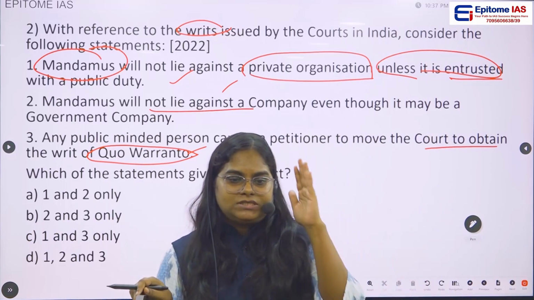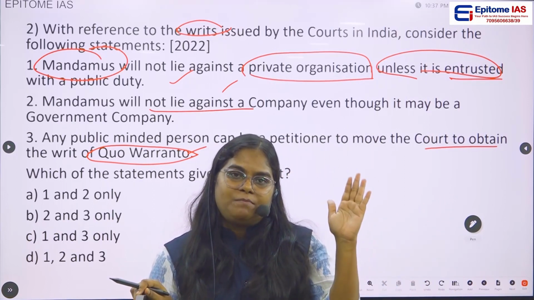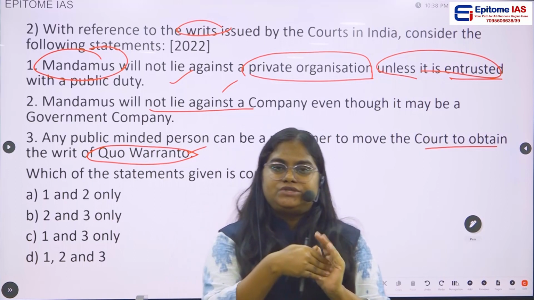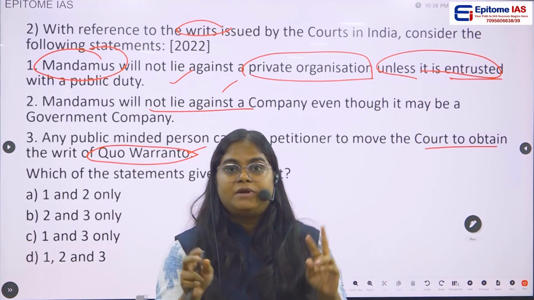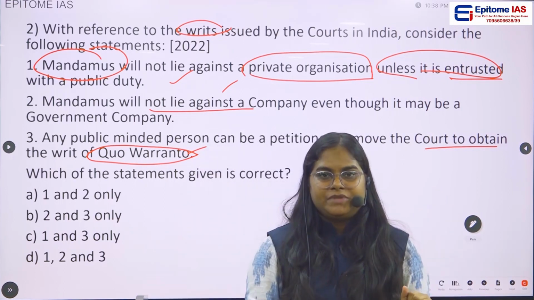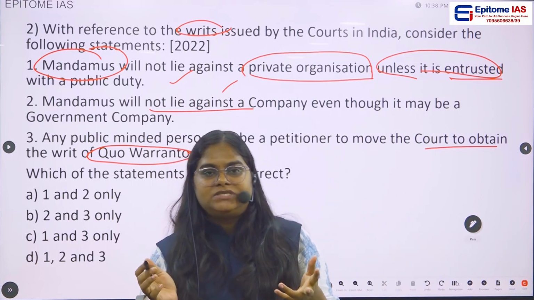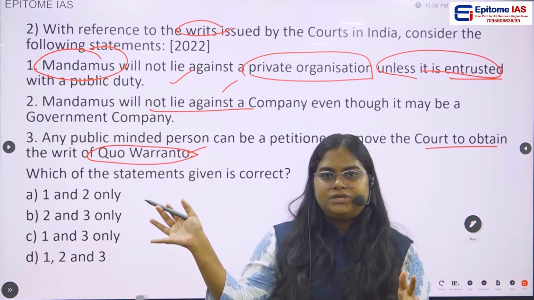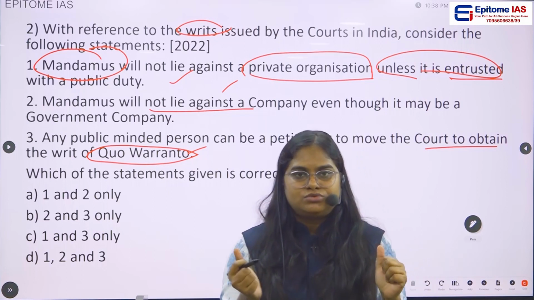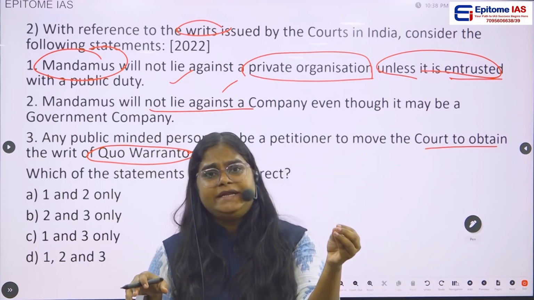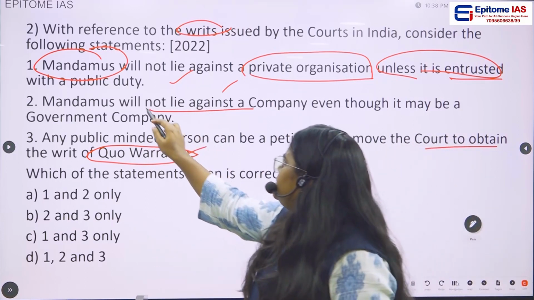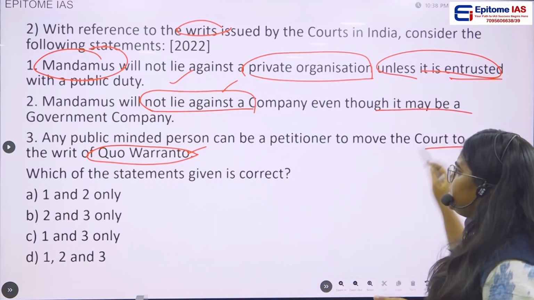Why? Because this mandamus writ can be issued only on the public authorities, but sometimes it can also be issued to private organizations, but only when these private organizations are entrusted with the public duty. Let us say there is a private entity which has nothing to do with the public duty, government's duty. It is completely private. Then the courts cannot issue this mandamus to that particular private entity. So this statement is a correct statement. Then, mandamus will not lie against a company even though it may be a government company.